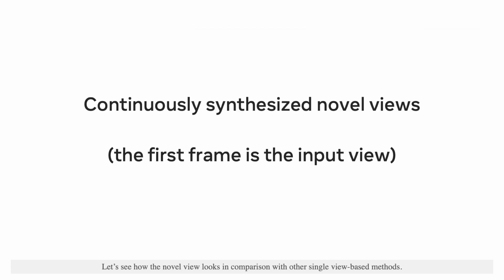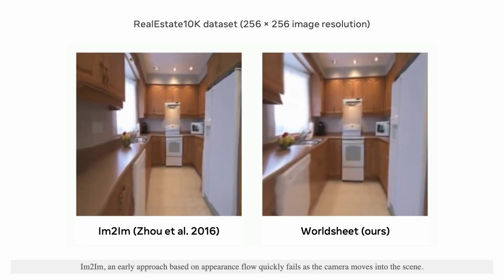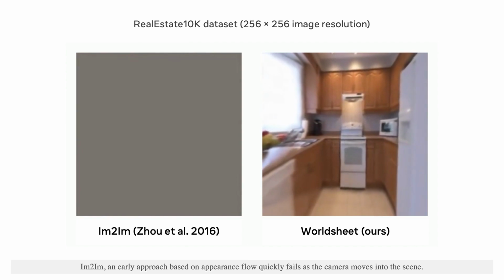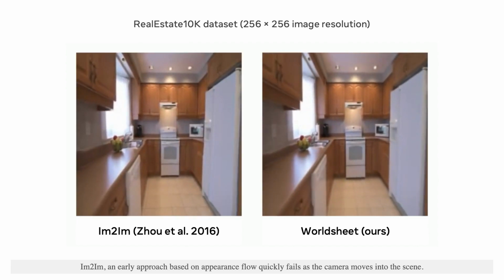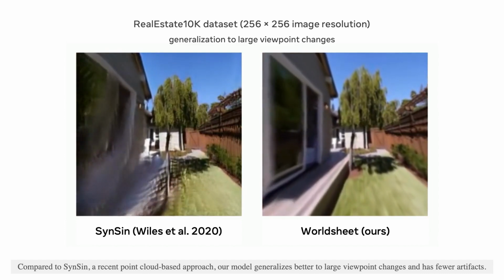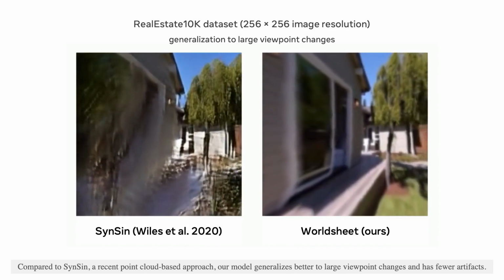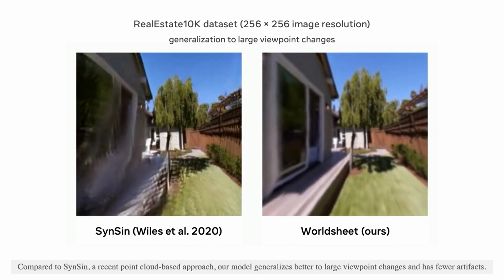Let's see how the novel view looks in comparison with other single-view-based methods. Im-to-Im, an early approach based on appearance flow, quickly fails as the camera moves into the scene. Compared to Scene-Scene, a recent point cloud-based approach, our model generalizes better to large viewpoint changes and has fewer artifacts.